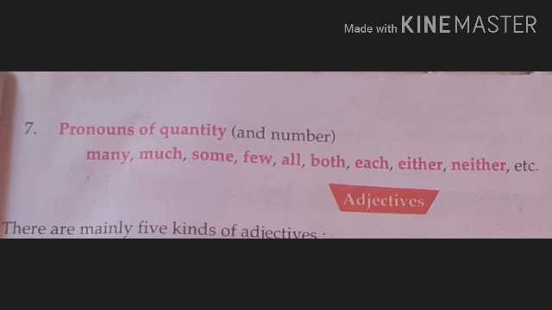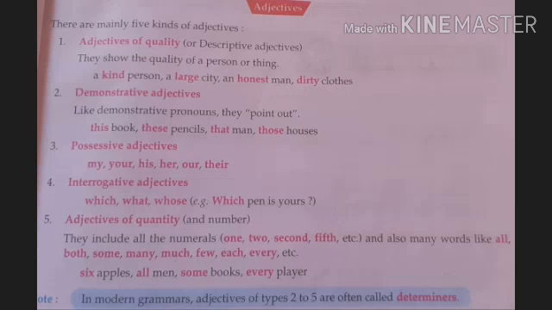There are mainly 5 kinds of adjectives. First is given here, adjectives of quality. You can say it descriptive adjectives. They show the quality of a person or thing: a kind person, a large city, an honest man, dirty clothes. In these examples you are getting the word kind has come before a noun. Large city, the word large has come before a noun, and it tells about the quality. Honest man tells about the quality of a man.